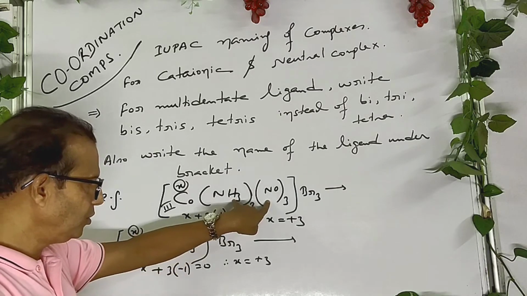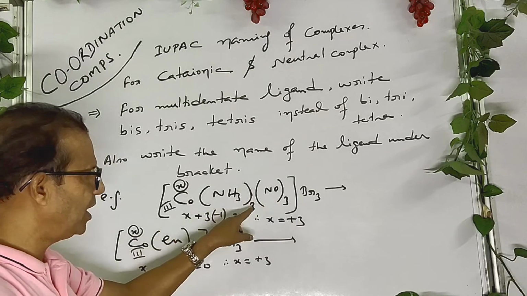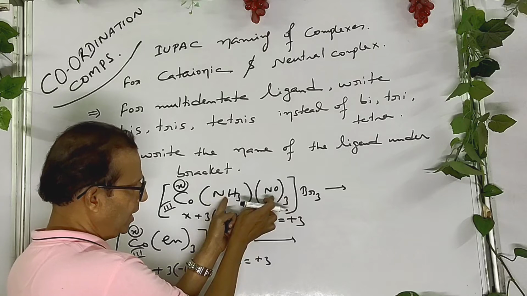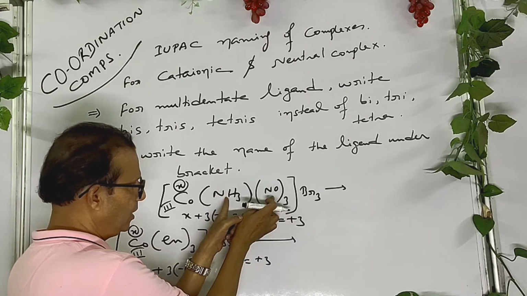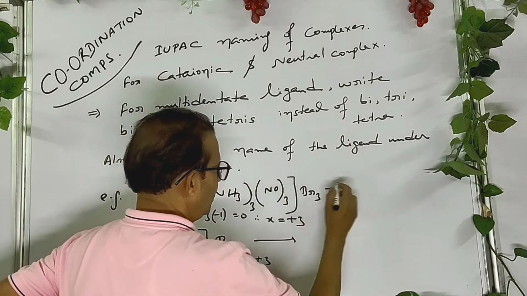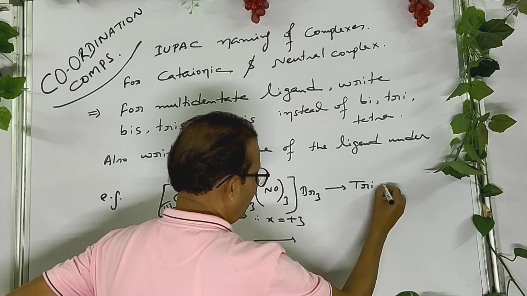These are not multidentate ligands. These are unidentate ligands. So write direct number. You know that when there are different ligands, write their names in alphabetical order. So it is ammine, it is nitrosyl. Okay, it's a neutral ligand. So triammine.